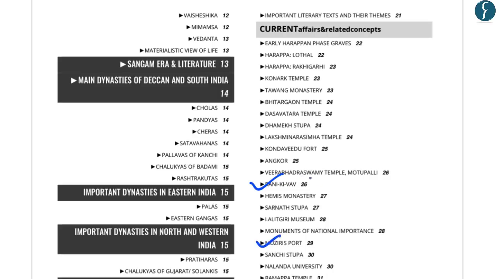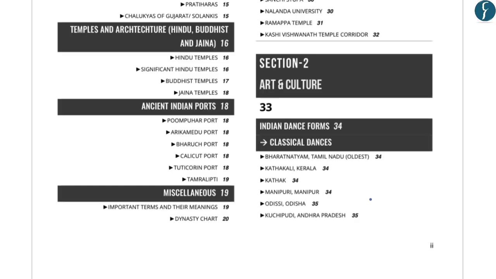And Rani Ki Vav was in news because its symbol has been printed on the new rupees 100 note. So that is why it can be one important aspect for us from the preliminary examination point of view. Further, it also has a section related to the art and culture. And it includes various art forms, for example, Indian classical dances, etc. And also all those aspects of art and culture which have been in news in the past 1 year.